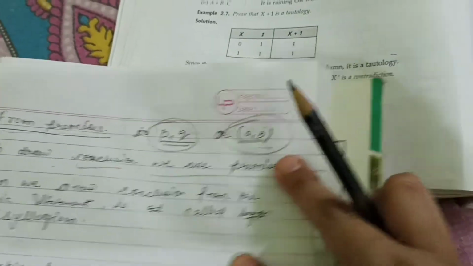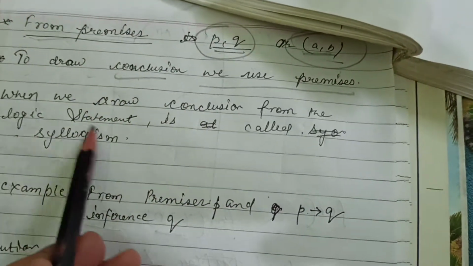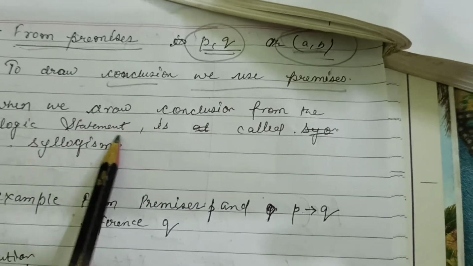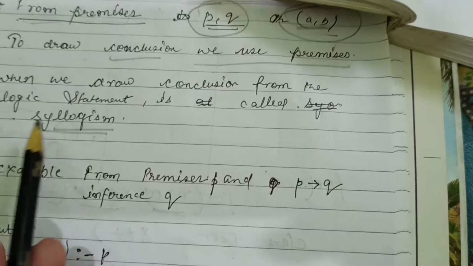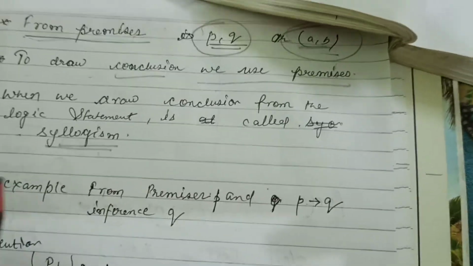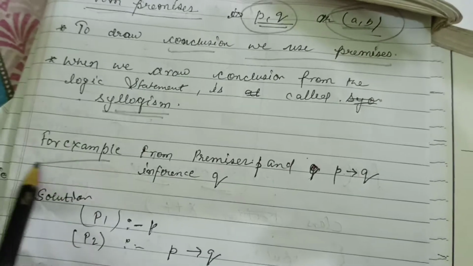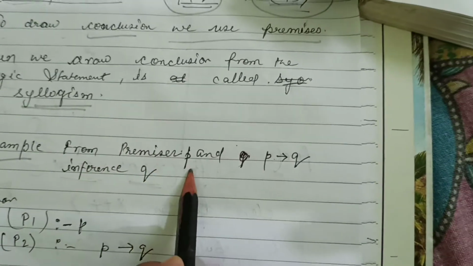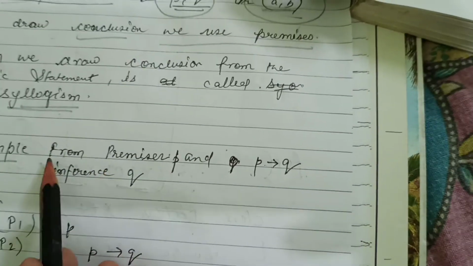When we draw the conclusion from the logic statements, the process is called syllogism. Now, to draw the conclusion, for example, if we have premises P and P conditional to Q, there is